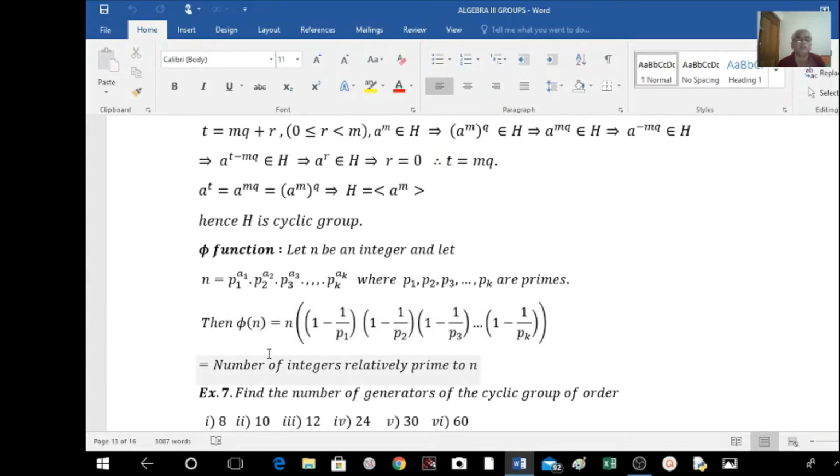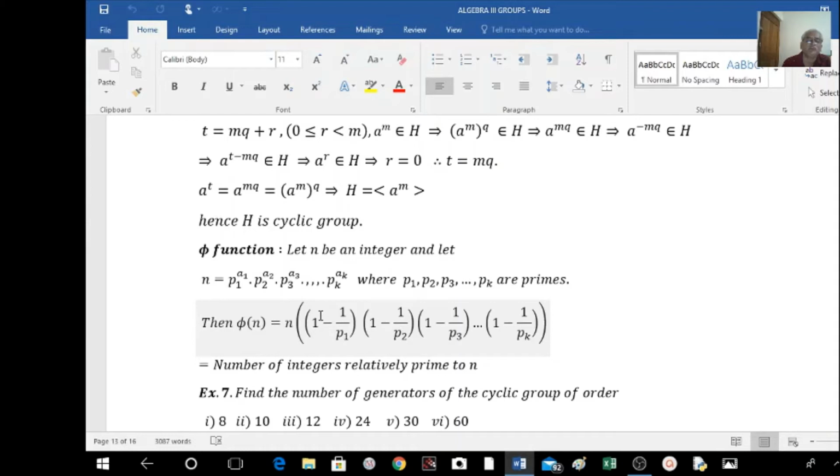For example, say if I take n equal to 10. 10 can be written as 2 raised to 1 into 5 raised to 1. Then phi of 10 is equal to, here we take 10 here. This is 1 minus 1 by 2. This is 1 minus 1 by 5.